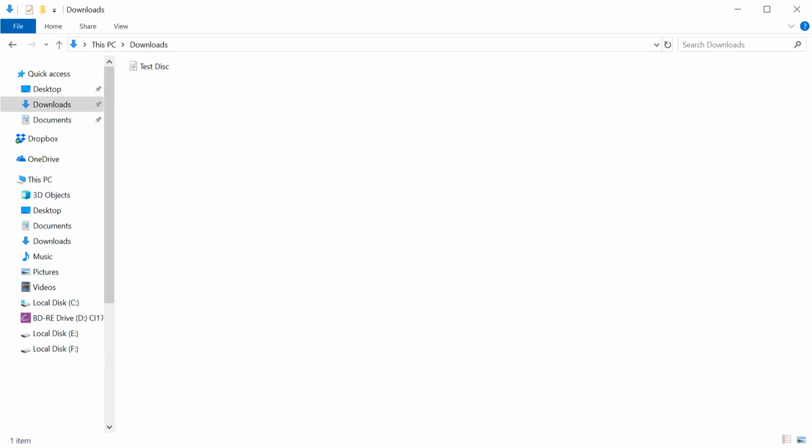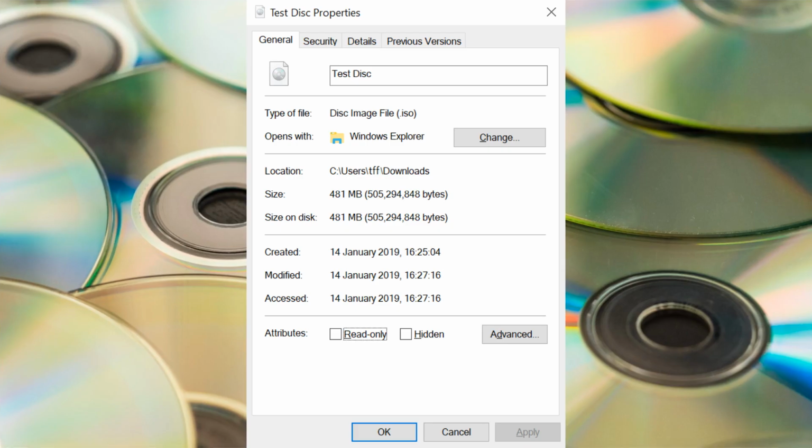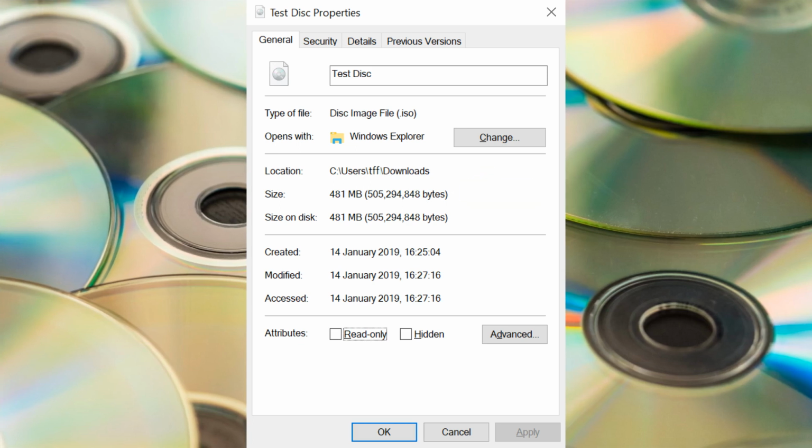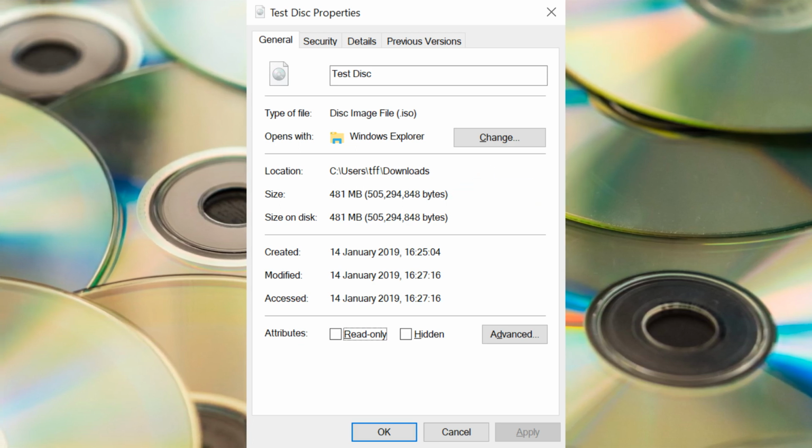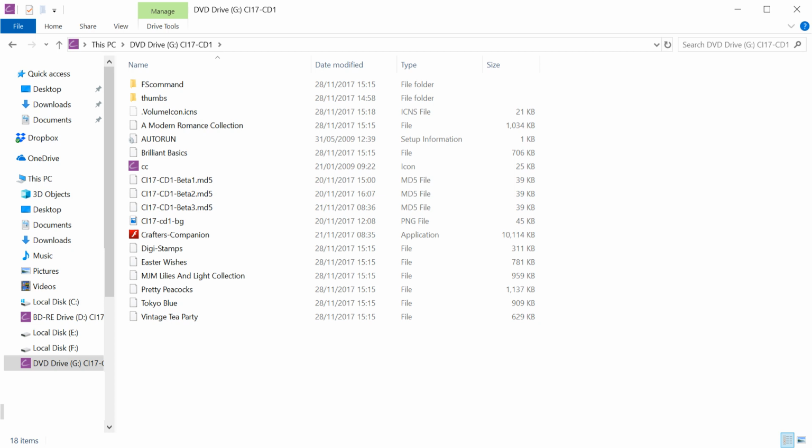We now navigate to our Downloads folder, where we find the test disk file which we have created. Viewing its properties, we note that it is 481 megabytes in size. Opening the file, we note that it is now launched as a virtual disk drive, labelled G. Each ISO file we launch will be assigned a new drive label, and it's good practice to eject virtual disks after each use to avoid congestion.